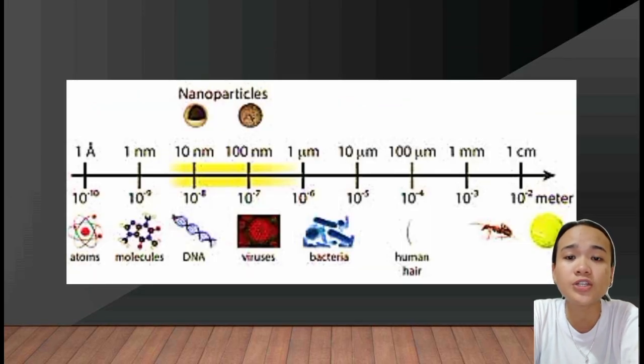Another illustration clearly shows the size of the nanoparticles. The human hair, ant, and the tennis ball can be seen by the naked eye. However, the bacteria, viruses, DNA, molecules, and atoms cannot be seen by the naked eye, but they can be seen only when using microscopes.